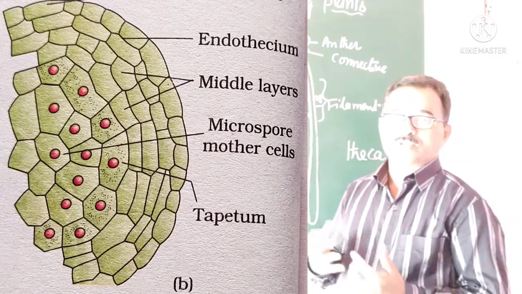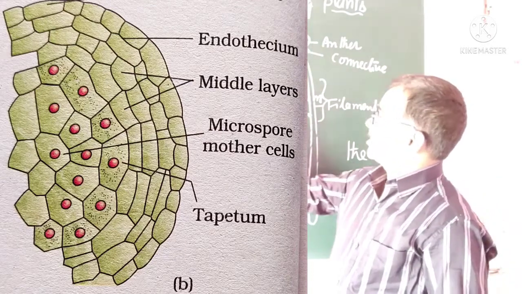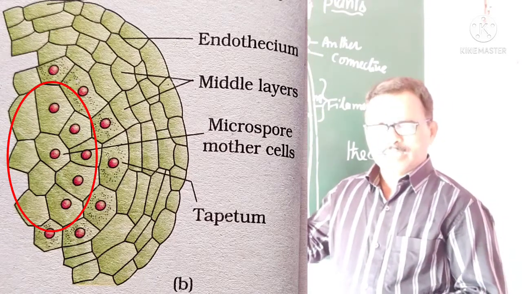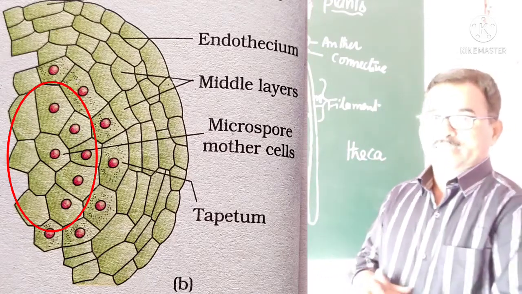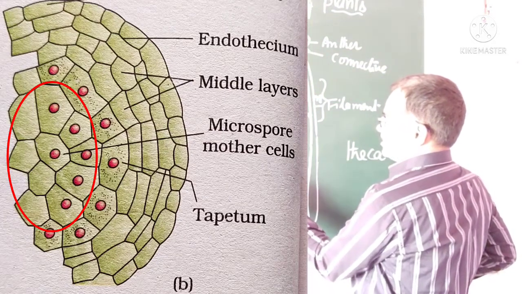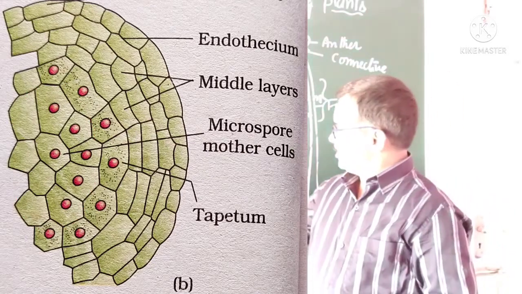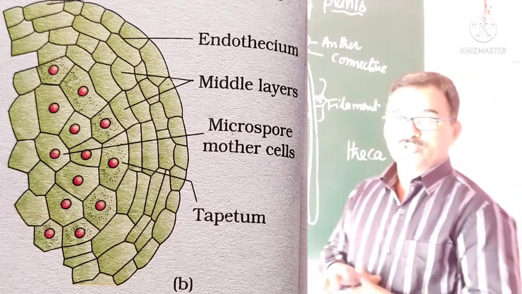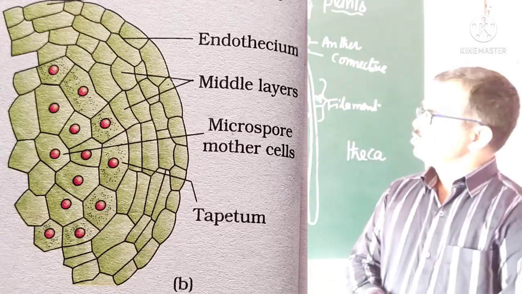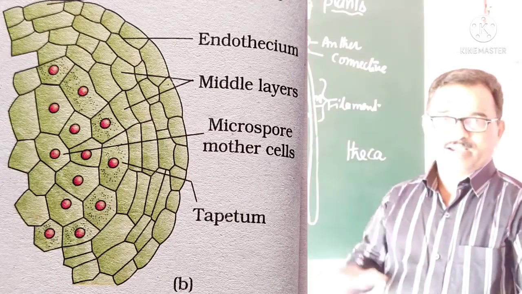anther undergoes development, and after maturity or complete growth, each sporogenous cell acts as a spore mother cell. That is, here they are called pollen mother cells. Pollen mother cells are microspore mother cells. These pollen mother cells, after maturity, enter into microsporogenesis. This is the structure of a microsporangium, and this is the structure of a young anther.